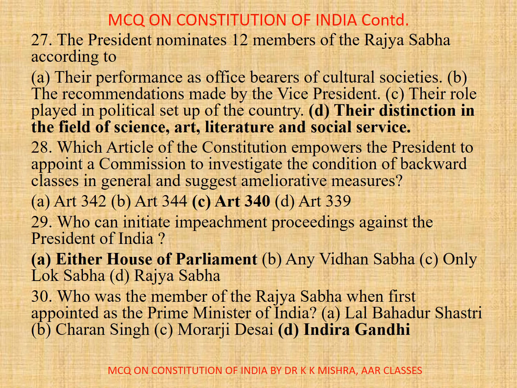28. Which article of the Constitution empowers the President to appoint a commission to investigate the condition of backward classes in general and suggest ameliorative measures? A. Article 342, B. Article 344, C. Article 340, D. Article 339. Correct option is C. Article 340.